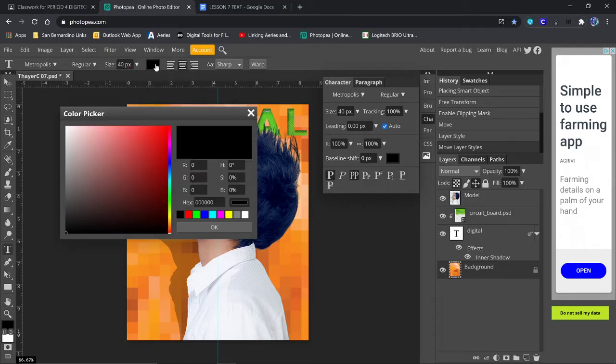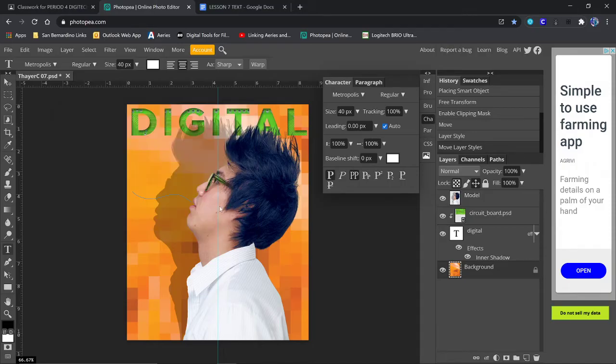We want to change the text color to white. So hit OK, so that changes. And it's really important that you left justify, not center, but left. Now our tracking is super huge. That's not going to work. So we need to come over to the character palette and put in -10 because we want it to be closer together. Okay. Now once we have all that stuff, I'm going to zoom in a little bit so I can see what I'm doing.